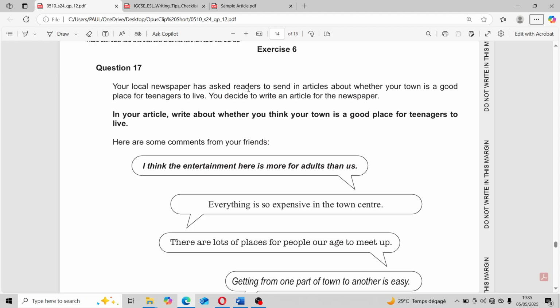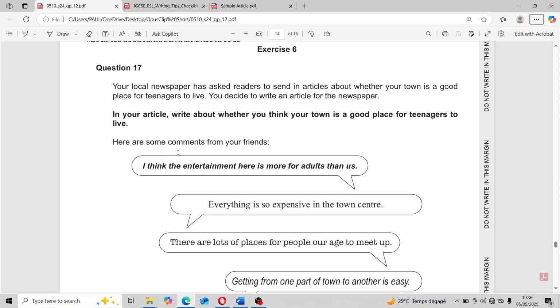Your local newspaper has asked readers to send in articles about whether your town is a good place for teenagers to live. You decide to write an article for the newspaper. So it is going to be formal because it is a newspaper, right? Now, in your article, write about... So when we are talking about formal, please avoid slang and avoid contractions as well. Now, write about whether you think your town is a good place for teenagers to live.